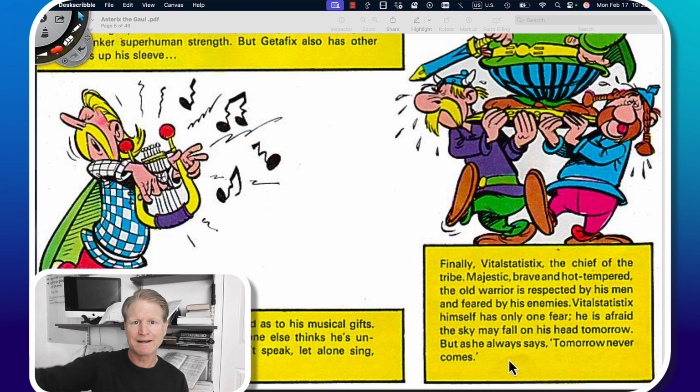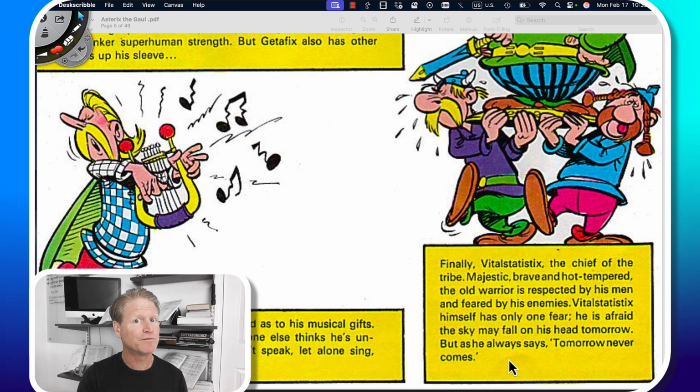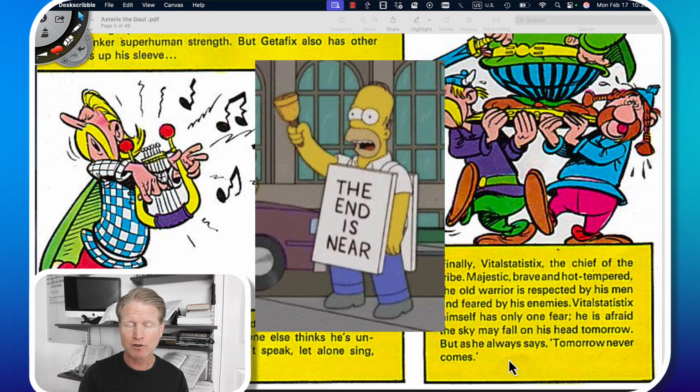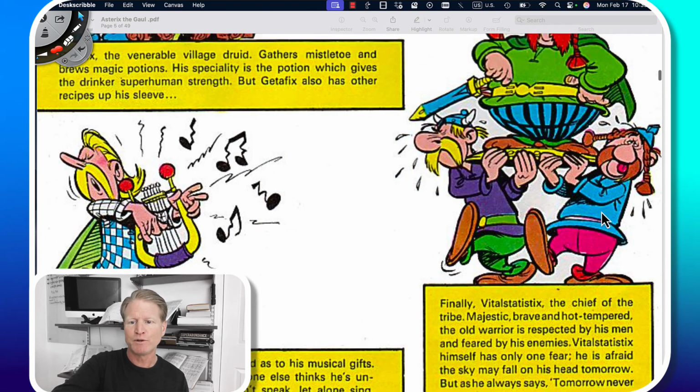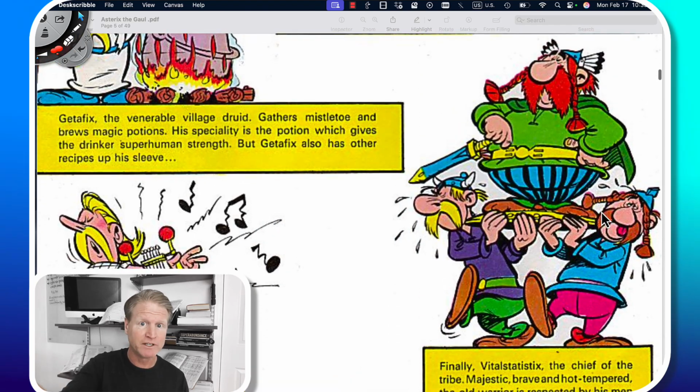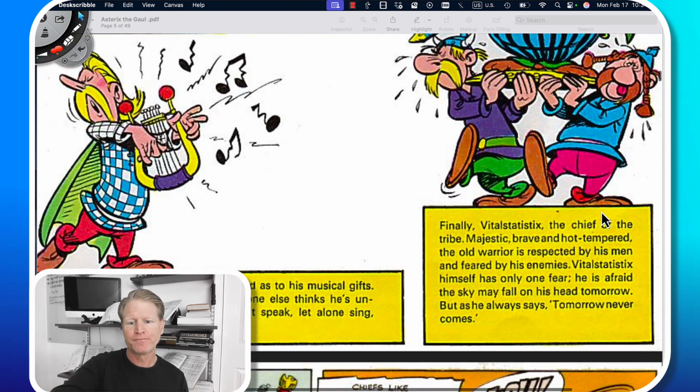They always move the date out. No, the world is coming to an end on August 24th. August 24th comes and goes. The world is coming to an end on November the 11th. These people are afraid that the sky is falling. And there's a segment of society that is always afraid the sky is falling. And Vital Statistics in our story is one of those guys. He's a brave leader. He's a brave chief. But he has this irrational fear that the end of the world is coming.